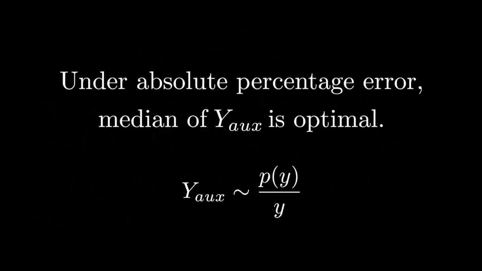So what we can say is that under absolute percentage error, the median of an auxiliary random variable whose density is proportional to the density of the original target variable y divided by that variable itself is optimal. And of course, you can have such a construct only when the density of y is over the positive values only.